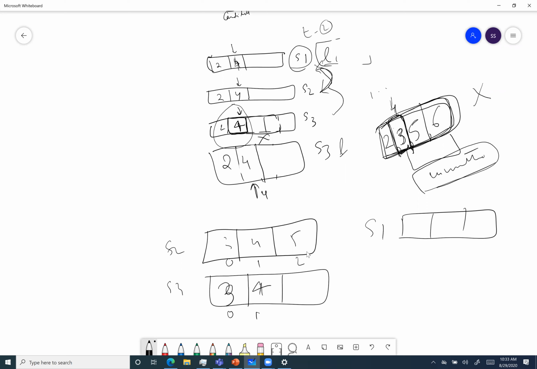Now S1 has to decide whom to vote for, right? S1 will always check whether the candidate is updated or not. If it is not updated, then S1 should not vote for it. Since S2 is updated, it will vote for it. But in the case of S3, it will never vote for it because it is not an updated node.